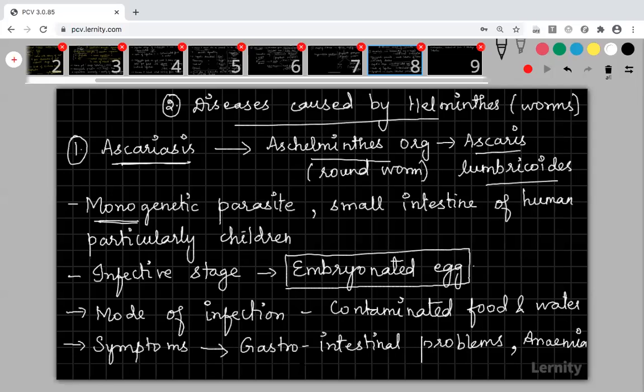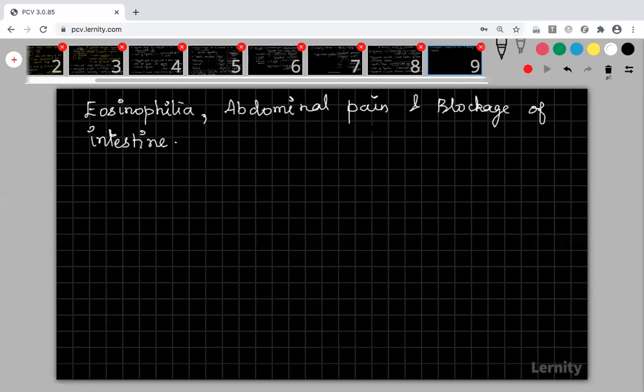Okay, symptoms include gastrointestinal problems, anemia, eosinophilia, abdominal pain, and blockage of the intestine. That's all about your ascariasis.